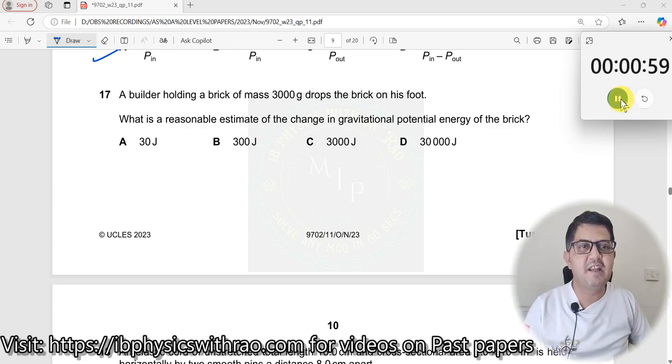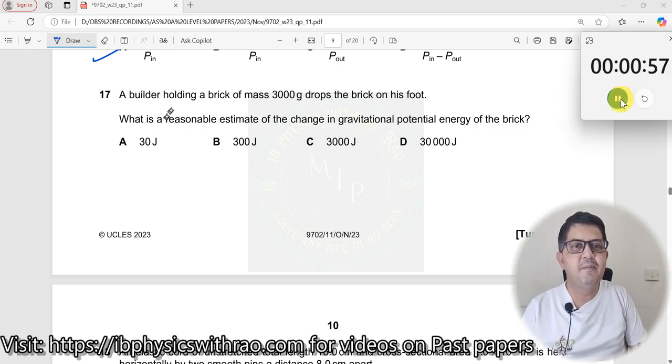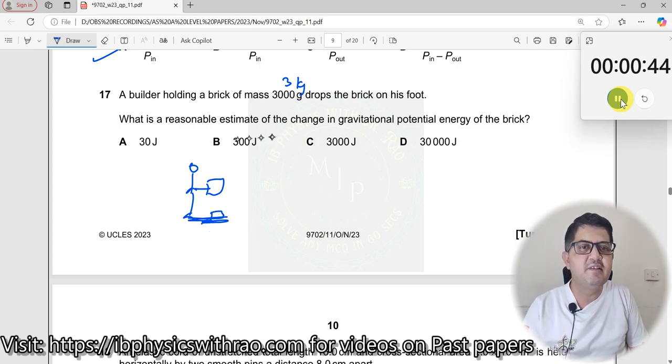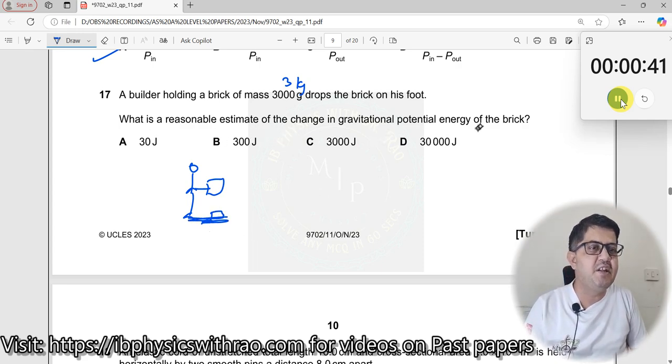Question number 17. A builder holding a brick of mass 3000 grams, 3 kg, drops the brick on his foot. Okay, so there is a builder who is standing here, holding a brick over here, and it falls onto his foot. What is the reasonable estimate of the change in the GPE of the brick?